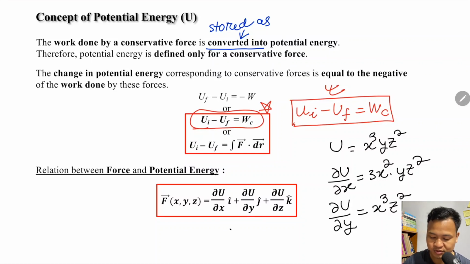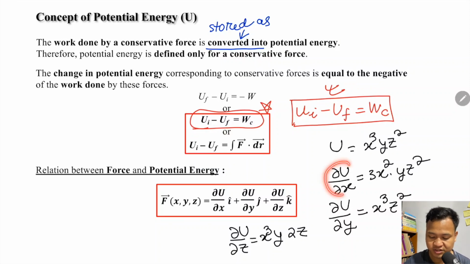And dou u by dou z? In this example, x cube is constant, y is constant, and z square is the variable. So z square differentiation is 2 into z. Okay, so that is the differentiation.